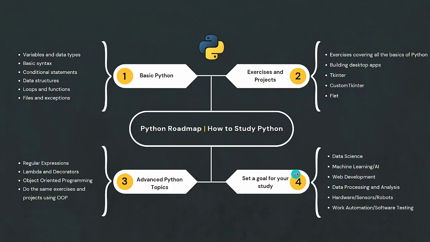For example, I started Python, but when I set my goal, I decided that now I'll use Python for teaching people how to learn and use Python. I have a passion for teaching and sharing my knowledge. So that's why it's very important for me to understand at least the basics of data science, machine learning, web development, data processing. Since I teach and share knowledge, I need to start the basics of everything so that I can share my knowledge. So this is the goal which I set. I said, I want to teach, I want to share my knowledge with people. So my goal is to understand everything as best I can.